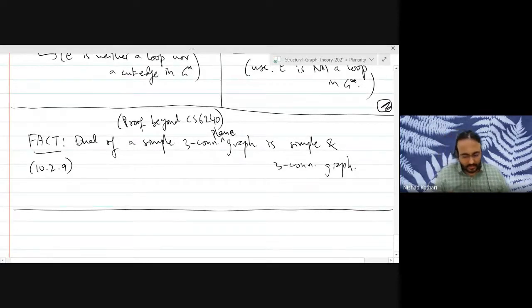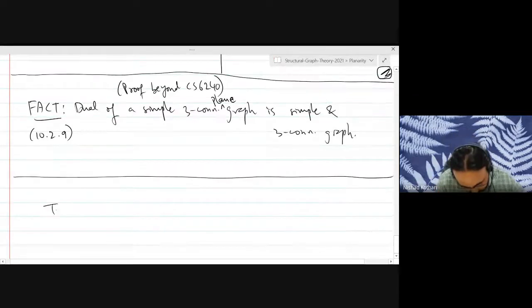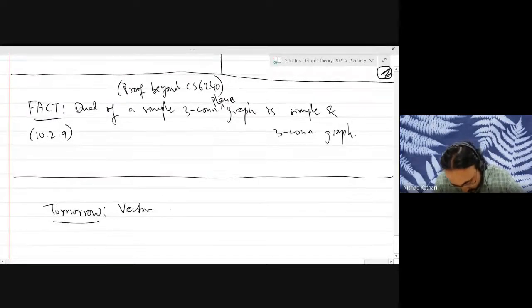Good. Are there any other questions or concerns? Tomorrow we will discuss what it means for an embedding to be unique. And then we will move on to relating vector spaces, the cut space, the bond space and the cycle space, to duality. So that's the main agenda for tomorrow: vector spaces versus plane duality. What I mean here is cycle space and bond space.